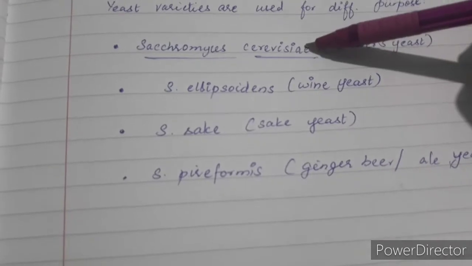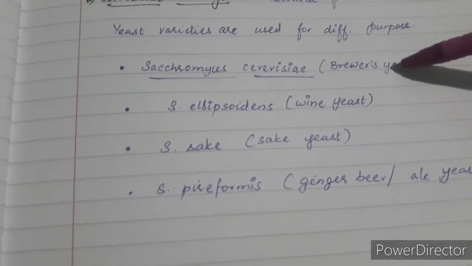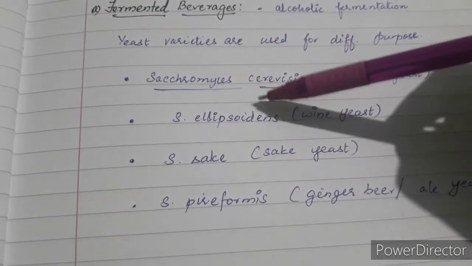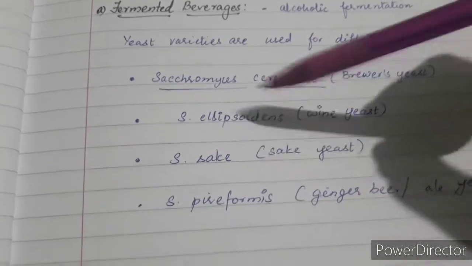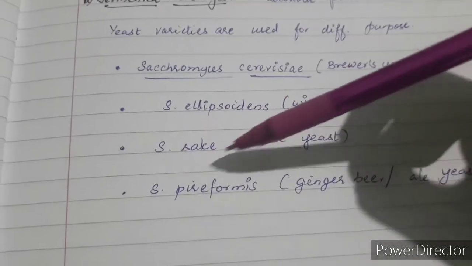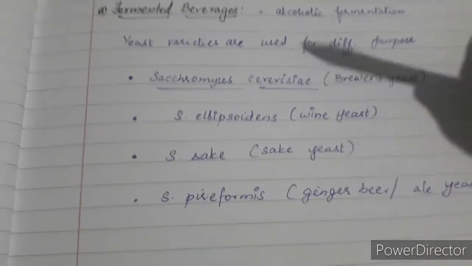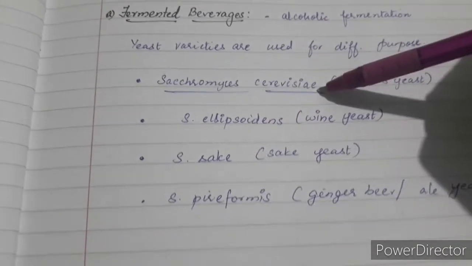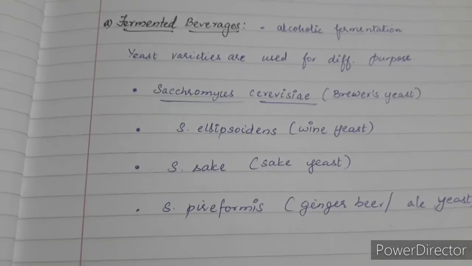Saccharomyces cerevisiae is a very common strain which is used in the production of ethanol, that is a brewer's yeast. Saccharomyces ellipsoideus is known as wine yeast. Saccharomyces sake is sake yeast. Saccharomyces pyriformis is known as ginger beer or ale yeast. These are different forms of yeast. The very commonly used one is Saccharomyces cerevisiae for the production of alcohol, that is ethanol.